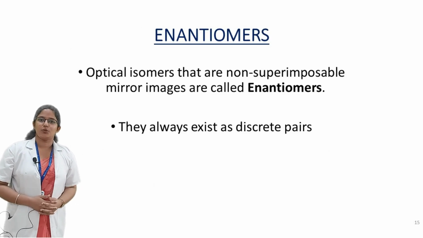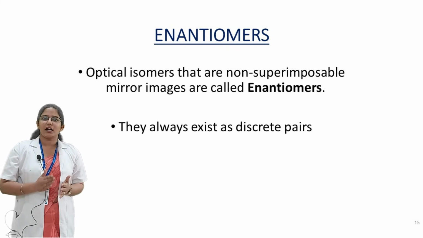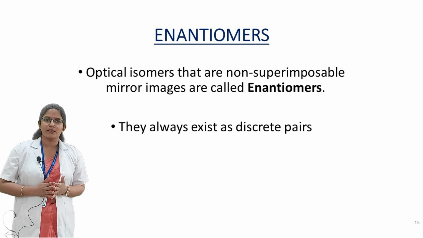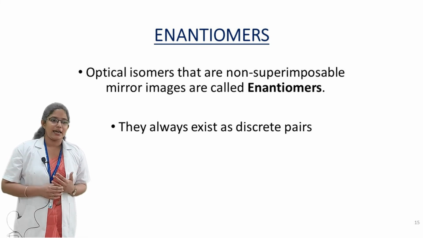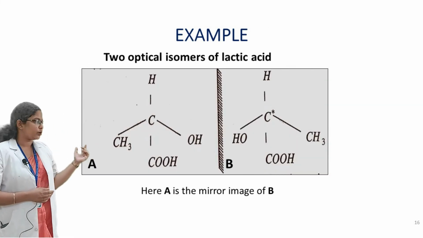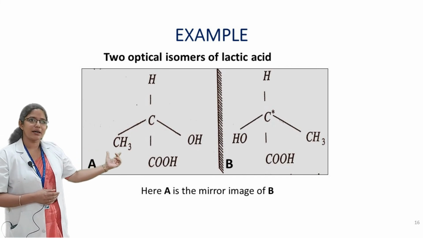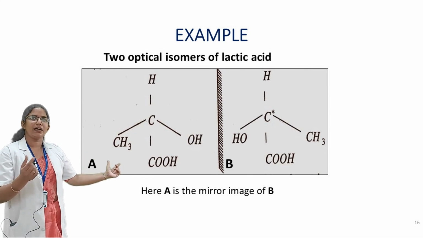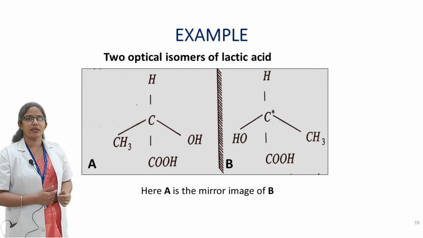Then moving to enantiomers. Enantiomers are optical isomers that are non-superimposable mirror images. They always exist as discrete pairs. Let's consider an example, the same as lactic acid. In lactic acid, with the hydroxyl group on the right side, it is plus lactic acid. The mirror image of that forms the minus lactic acid. So A is the mirror image of B. The example fulfills the definition: lactic acid forms non-superimposable mirror images.